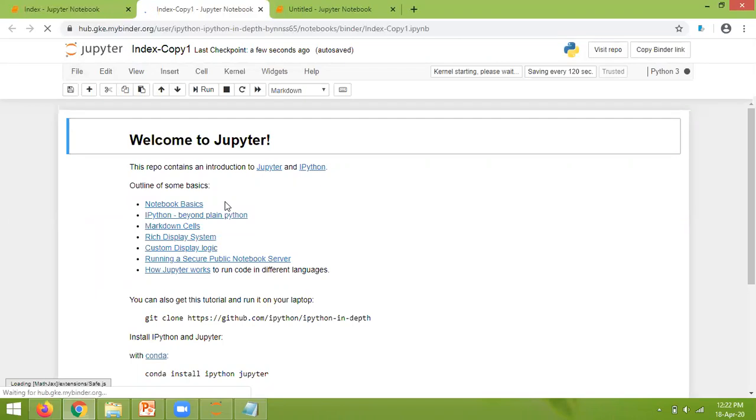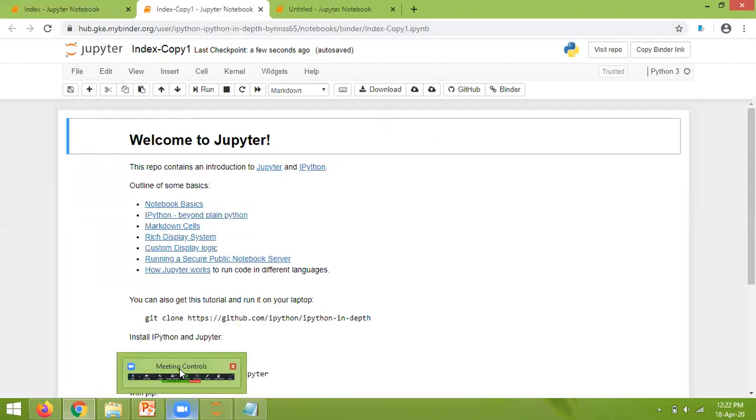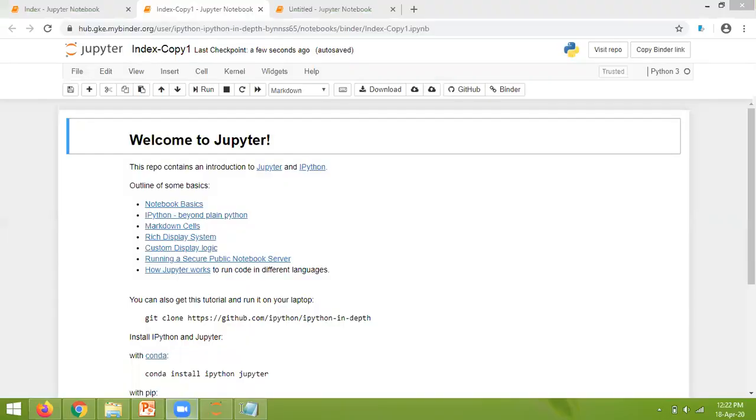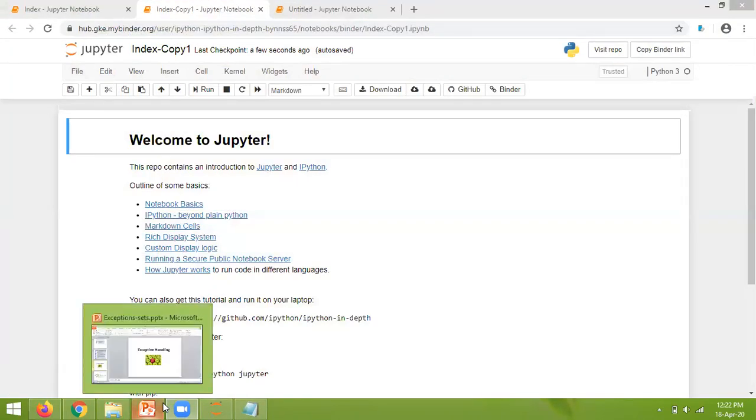Means the same duplicate will be created here with the same content. One you can store, and the other one you can modify. Did you understand? This is the way to use the Python notebook.